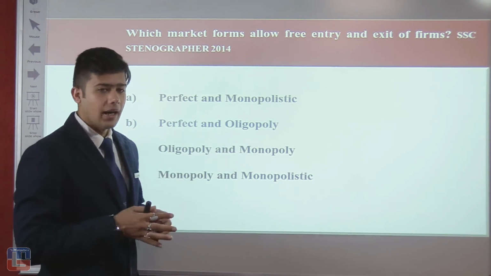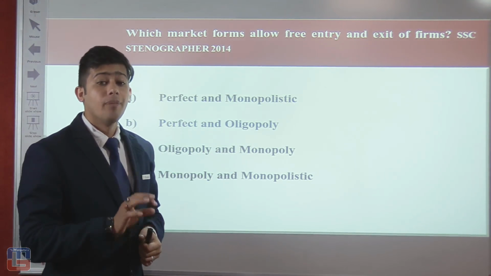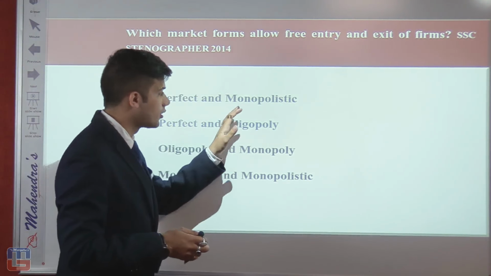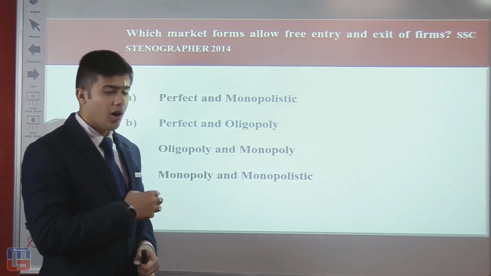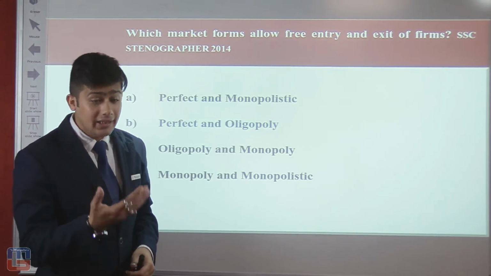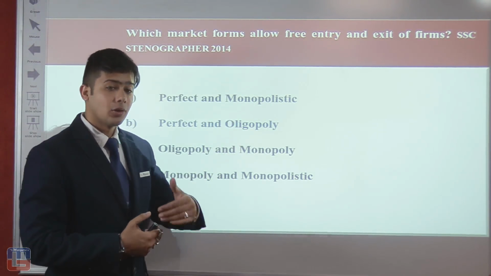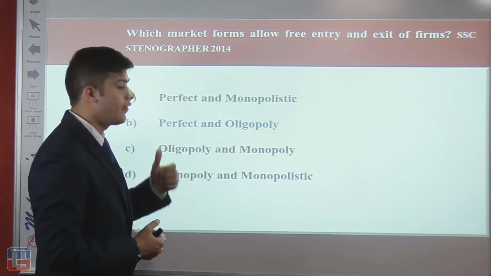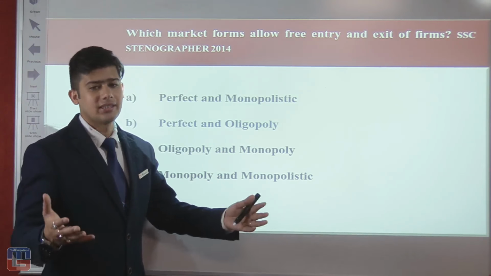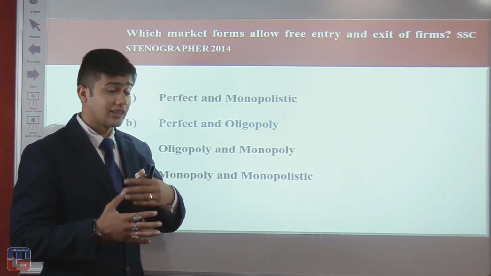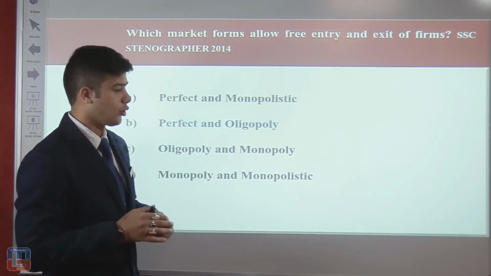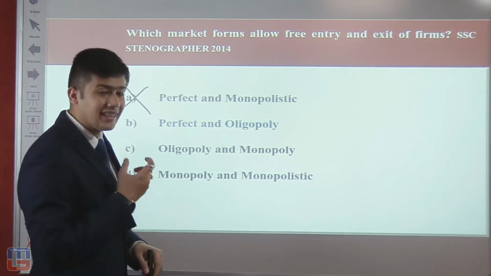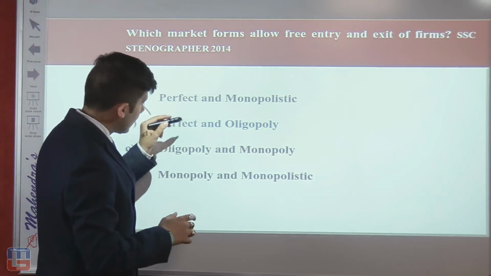Now in a perfect market, there is no trace of monopoly, and in the monopolistic market, there are maximum traits of a monopoly. That is, there could be a single seller selling a particular product. But in a perfect market, there are various sellers that sell and buy in a particular market. So this is wrong, because the exit and entry is okay here.